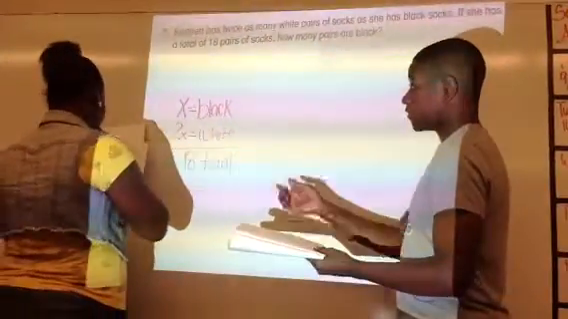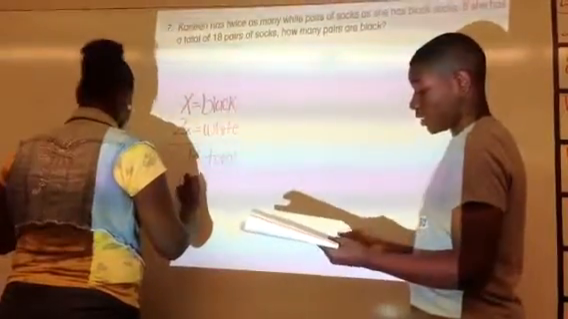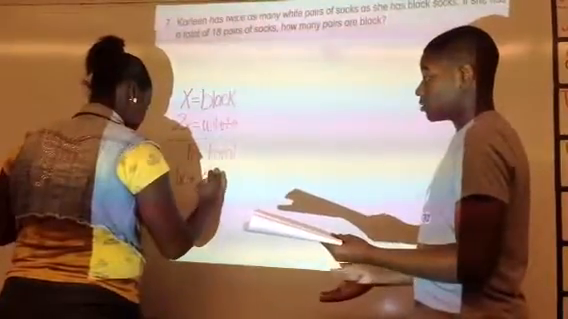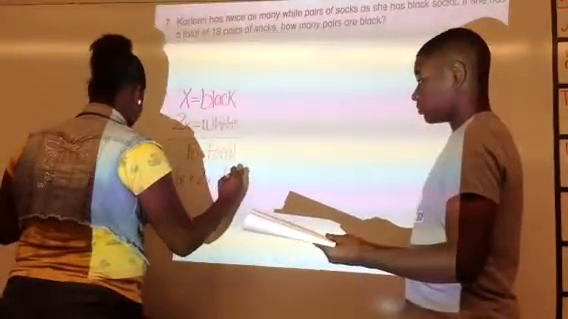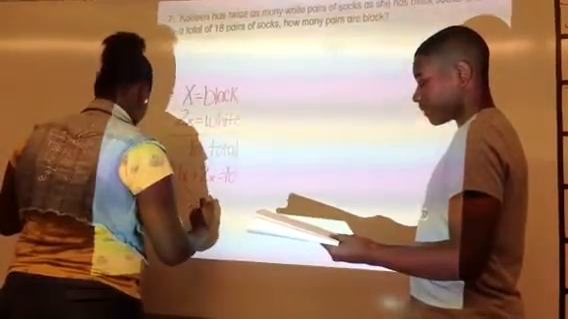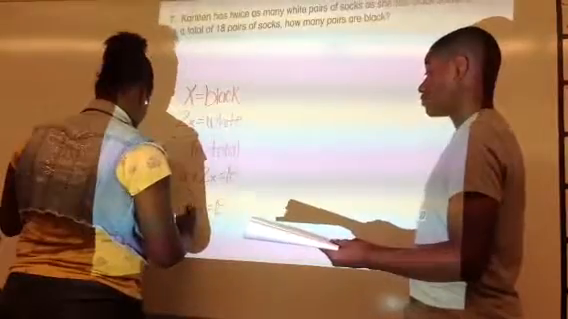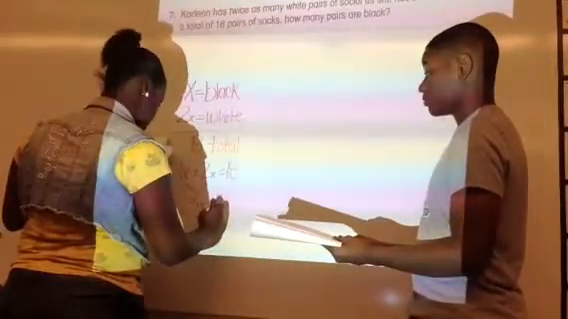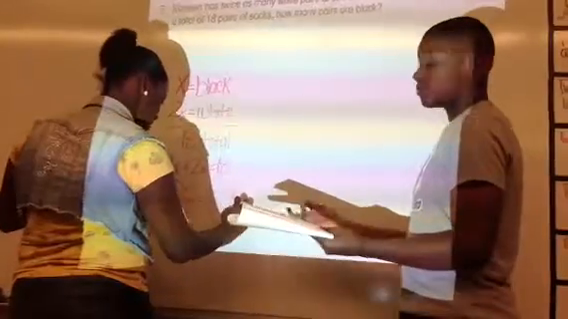And since we have 2X right there, we're going to add them. So it's going to be 1X plus 2X, which gives us 3X. Then we'll divide 18 by 3. And this is how we get 6.